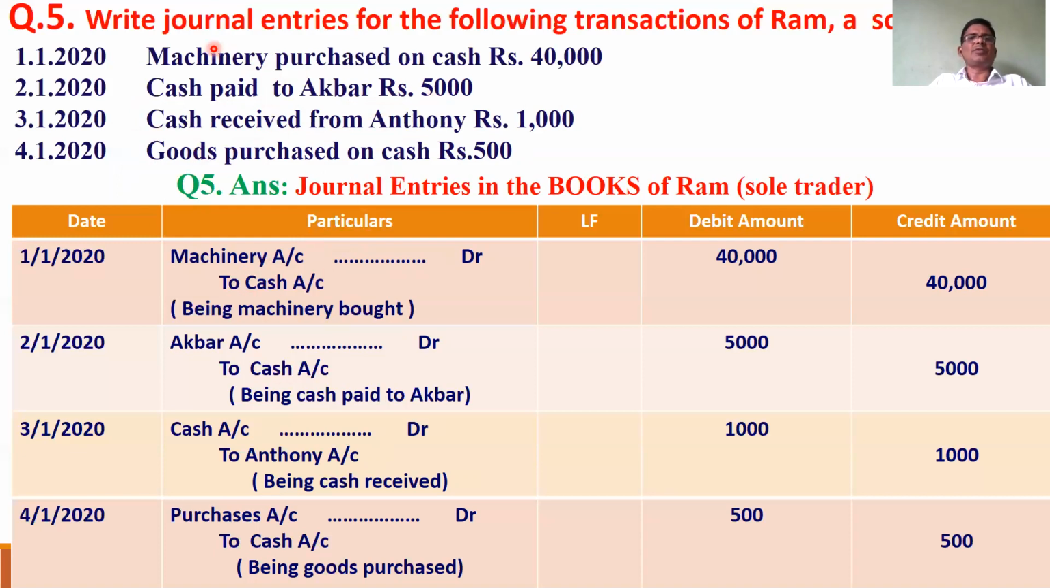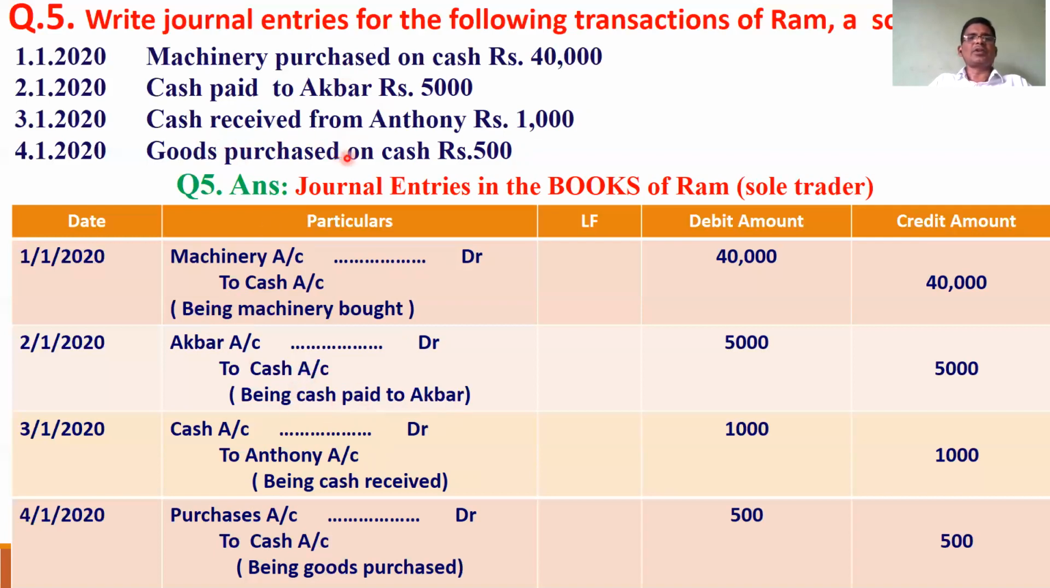Machinery purchase. We purchased machinery, which means machinery is coming in and cash is going out. So what is coming in is debit, and what is going out is credit. So machinery account to cash account. Cash paid to Akbar. We paid cash to Akbar, cash is going out, cash account is credited. Akbar is the receiver, Akbar account is debited. Akbar account to cash account, being cash paid to Akbar.